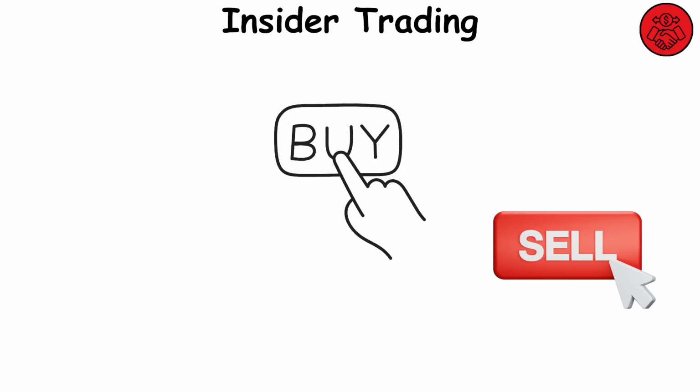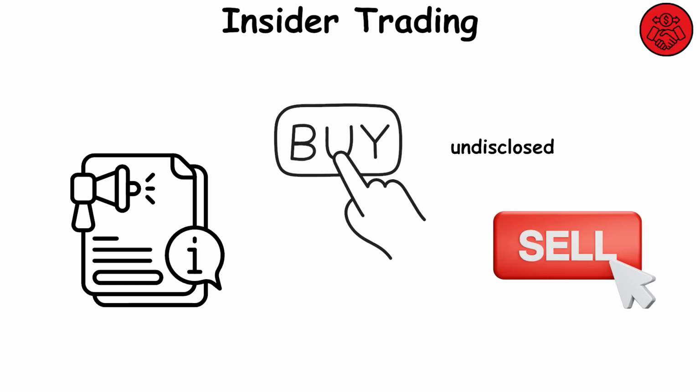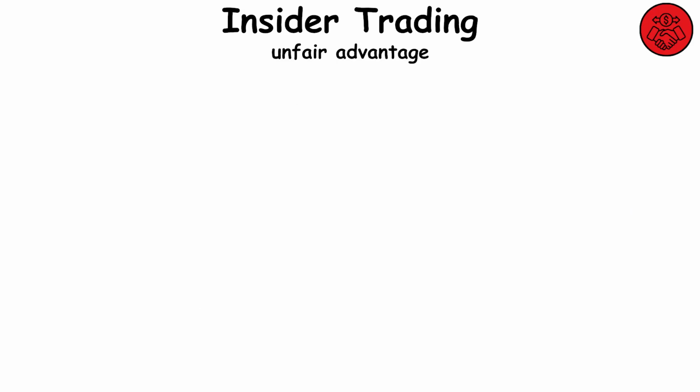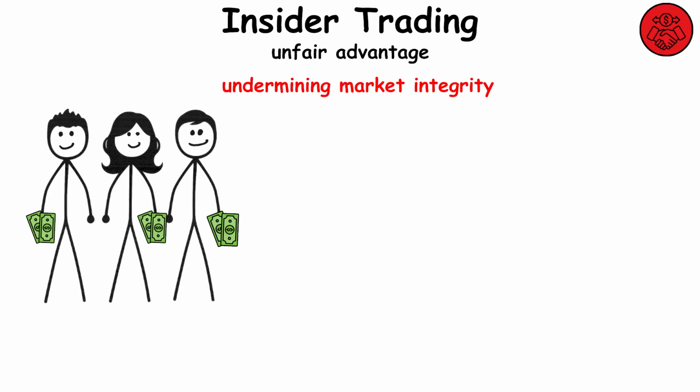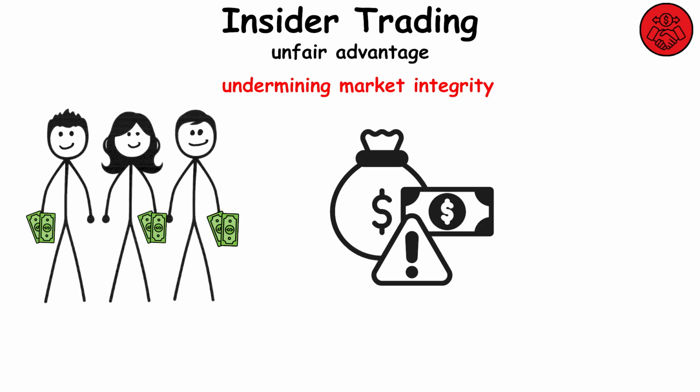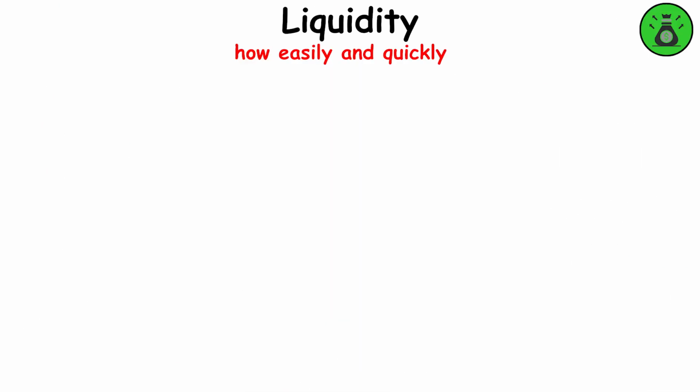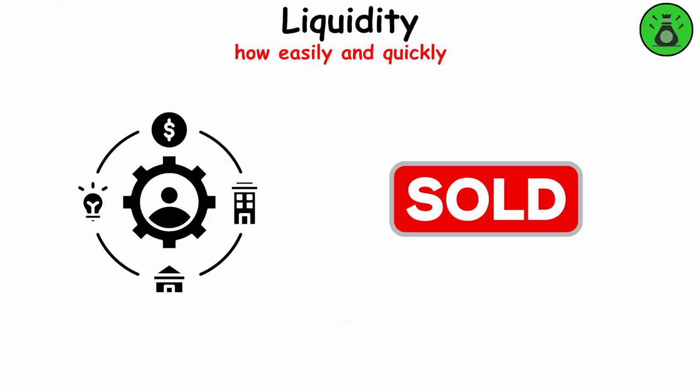Buying or selling assets using undisclosed or non-public information, giving an unfair advantage over other investors and undermining market integrity, making it illegal in most countries. Liquidity. How easily and quickly an asset can be bought or sold in the market.